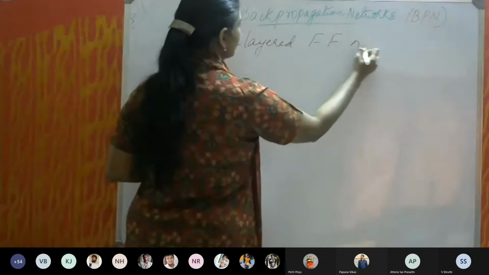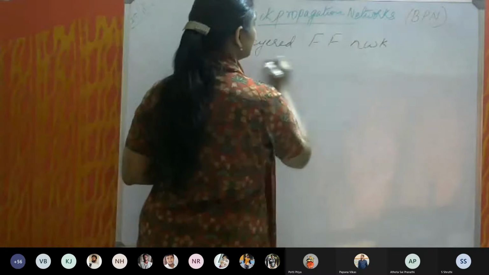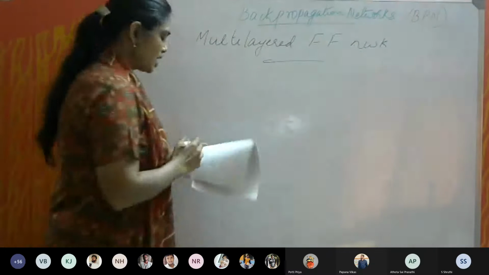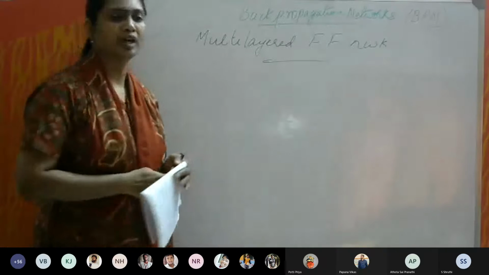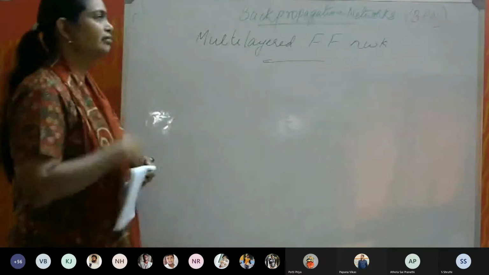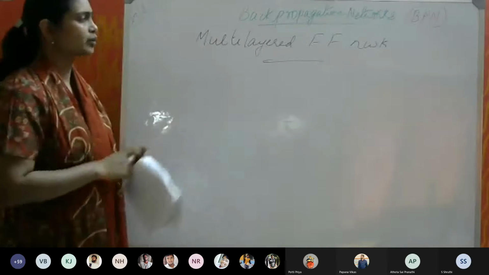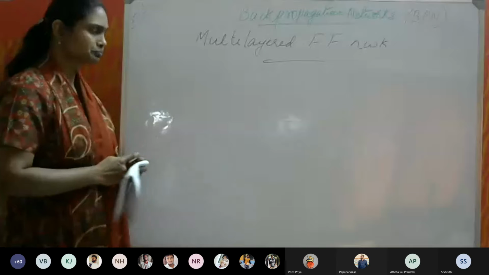That means apart from the input and the output, you will have hidden layers in between. So that is why it is called a multi-layered feed forward network.